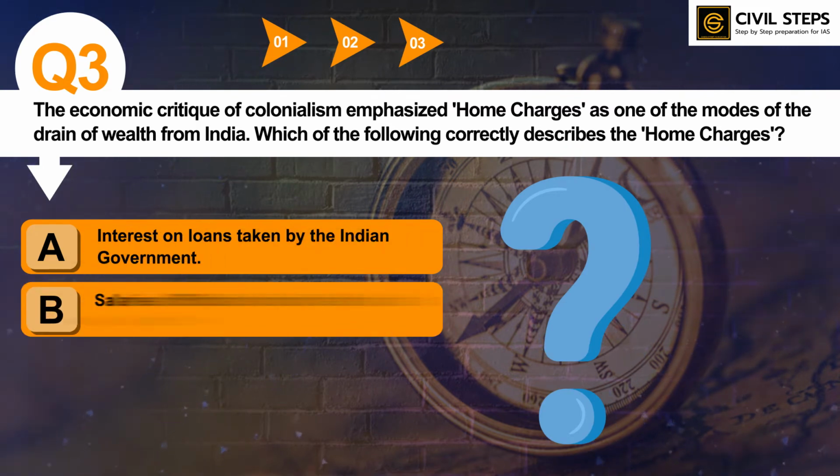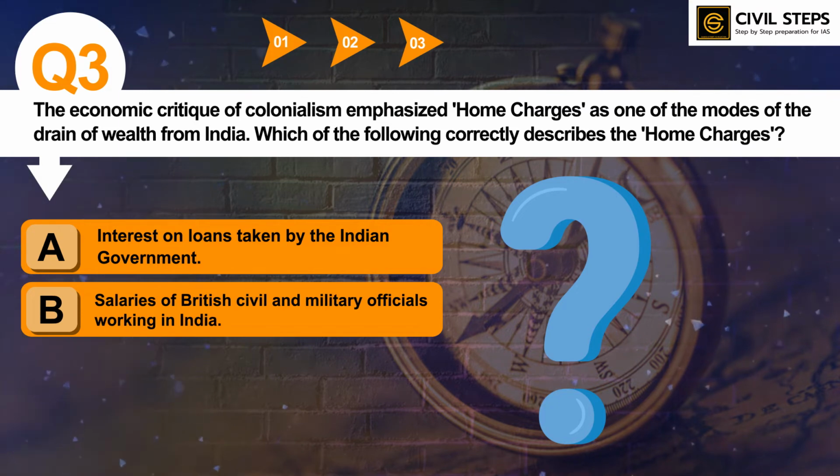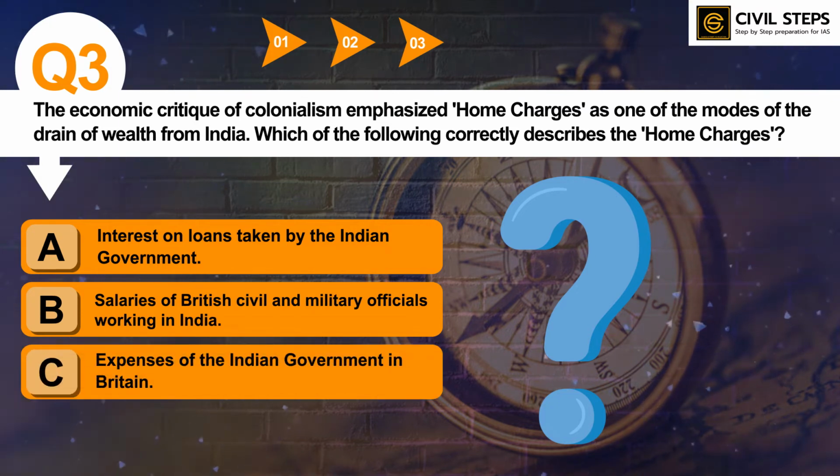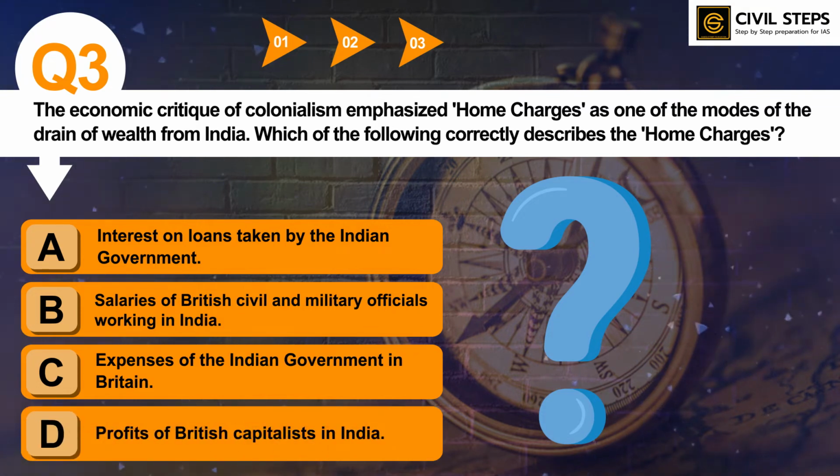Option B, salaries of British civil and military officials working in India. Option C, expenses of the Indian government in Britain. Option D, profits of British capitalists in India. So you have to tell the correct answer.